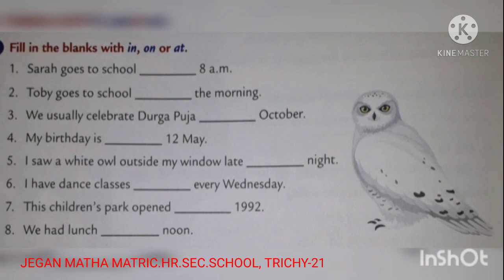I have dance classes on every Wednesday. And the next one, the children's park opened dash 1992. Children, listen here, the year. Okay, so before a year we use the preposition in. Okay, this children's park opened in 1992.